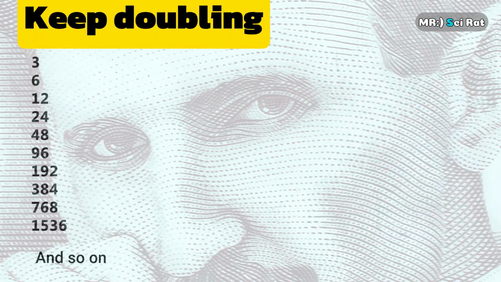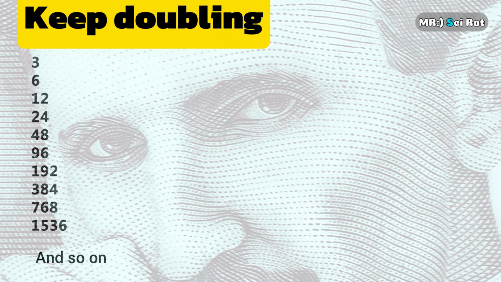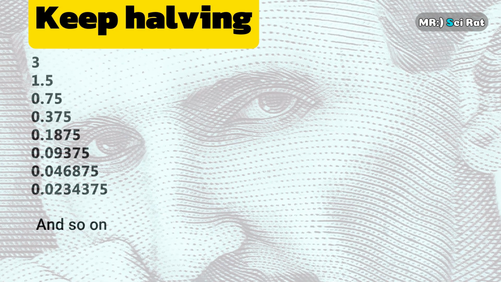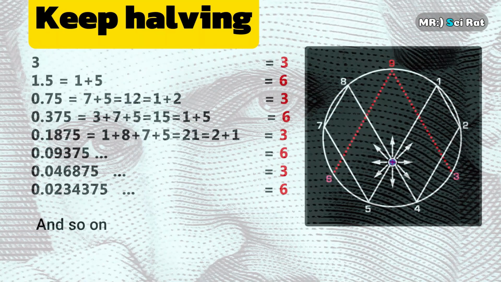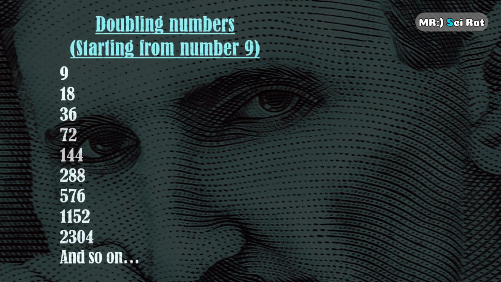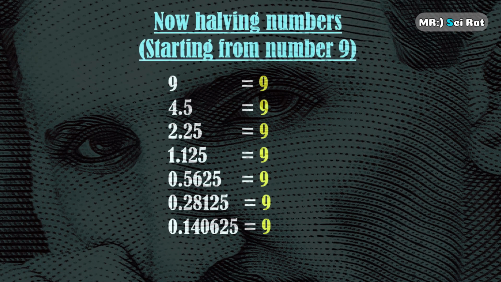Now you consider the number 3 and keep doubling it continuously. Adding the digits of the numbers, you get a result. You get 3 and 6. Now you keep doubling 3. Adding the digits of the numbers you get as a result will give you a pattern of 3 and 6. Now you consider 9. Keep doubling 9 repeatedly, and adding the digits of the resulting numbers will give you 9. Again, keep doubling 9, the sum of the resulting numbers will be 9.